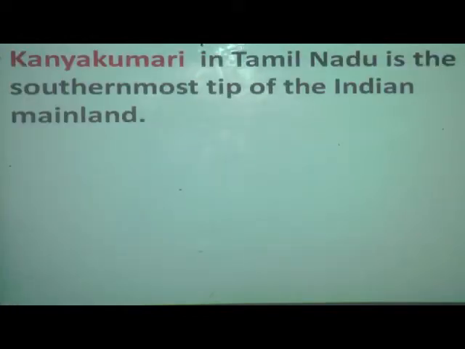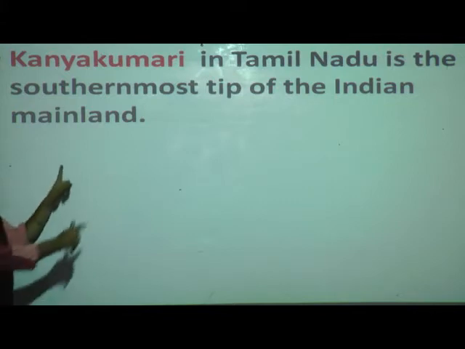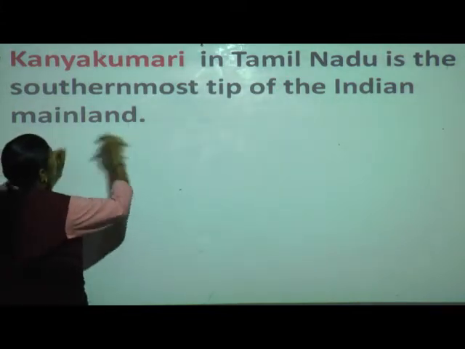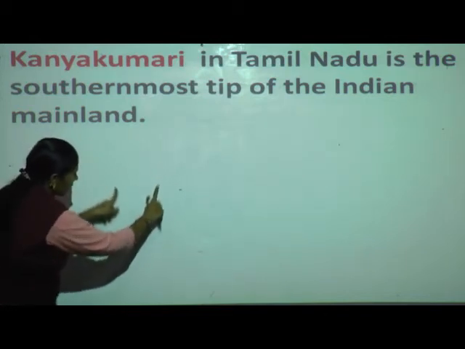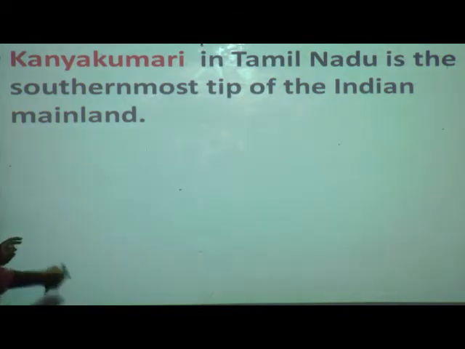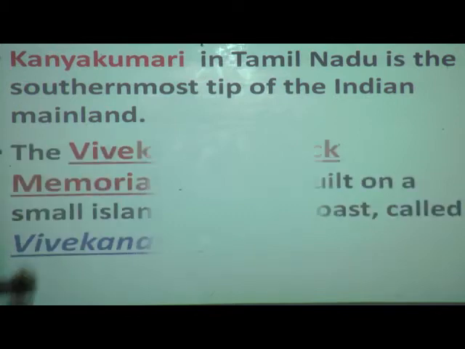Now come to the point of Kanyakumari in Tamil Nadu, the southernmost tip of the Indian mainland. When we see the India map, where is Kanyakumari? Yes, exactly down to the point. Yes, that is Kanyakumari. It is the main tip of the Indian mainland.